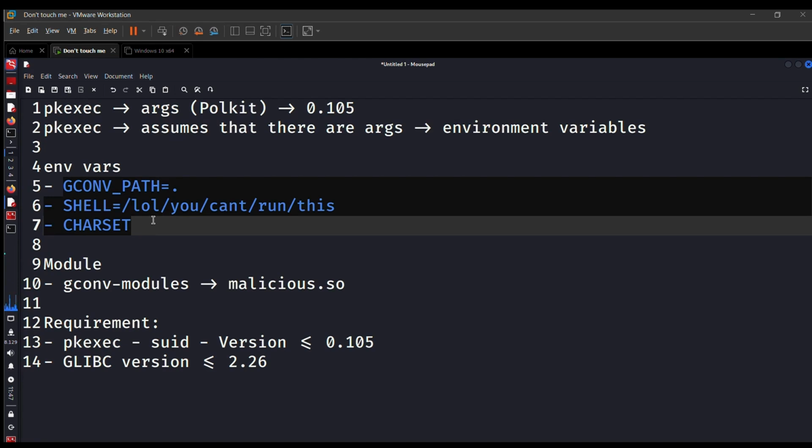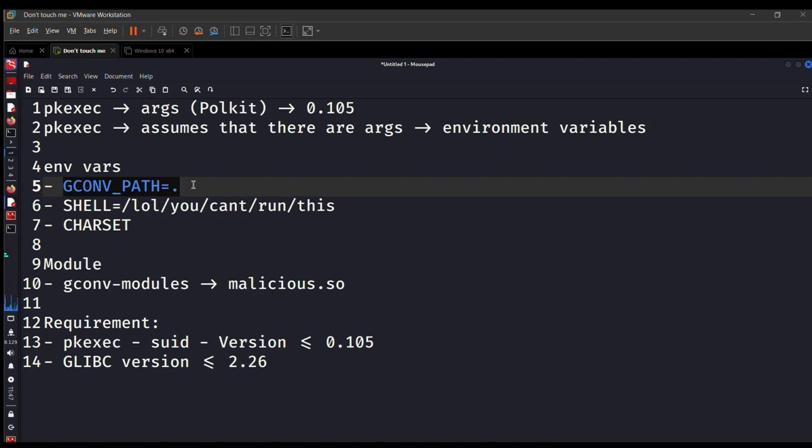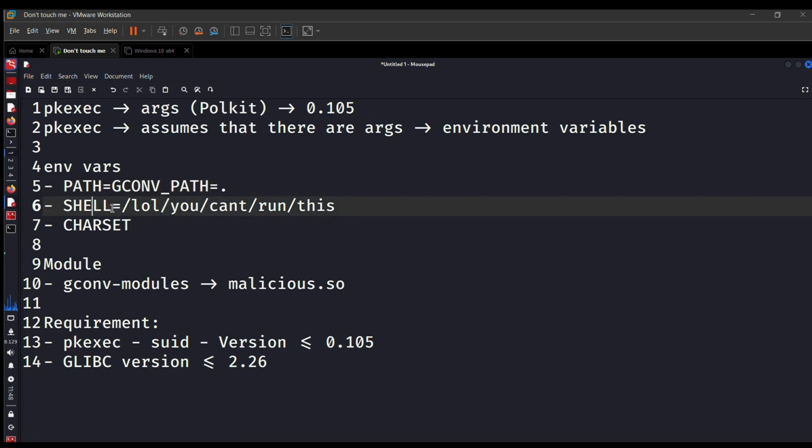So when an attacker controls the environment variable, it declares three important environment variables. The first environment variable is the path variable. Let me write here. Okay, so path variable. The path variable will include this value, which is a GCONV_PATH. Now, by default, there is a GCONV_PATH in Linux which goes to some place, but here we are controlling and telling the binary to take the GCONV_PATH into the current directory and not the default directory.